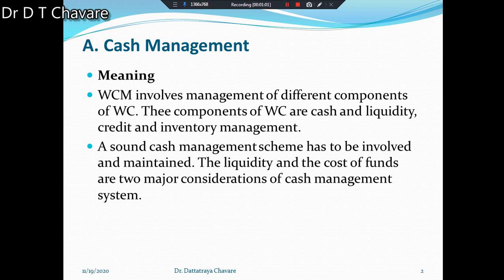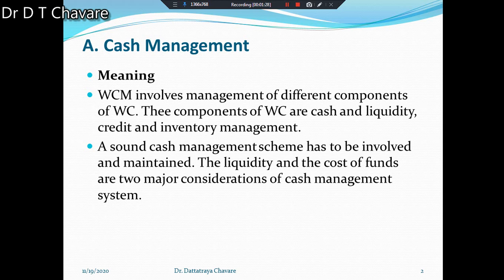A brief description regarding these components is necessary. Each component involves various issues and therefore their efficient management becomes imperative. Now in this period we have to study all these components. Okay, now come to the point, cash management.